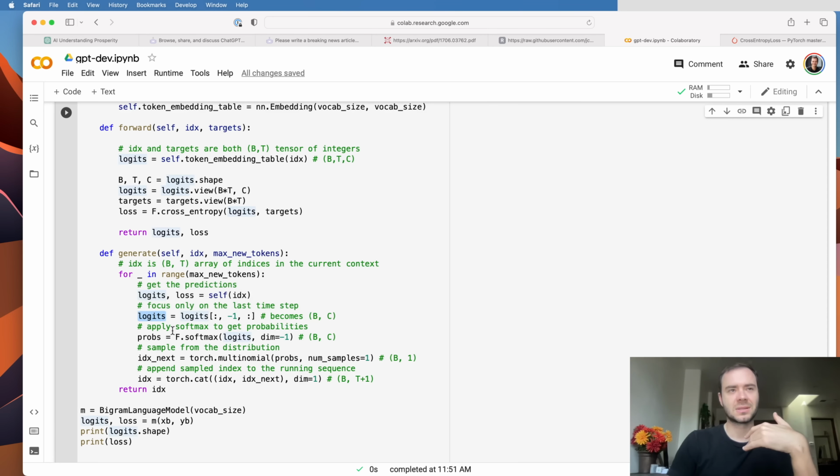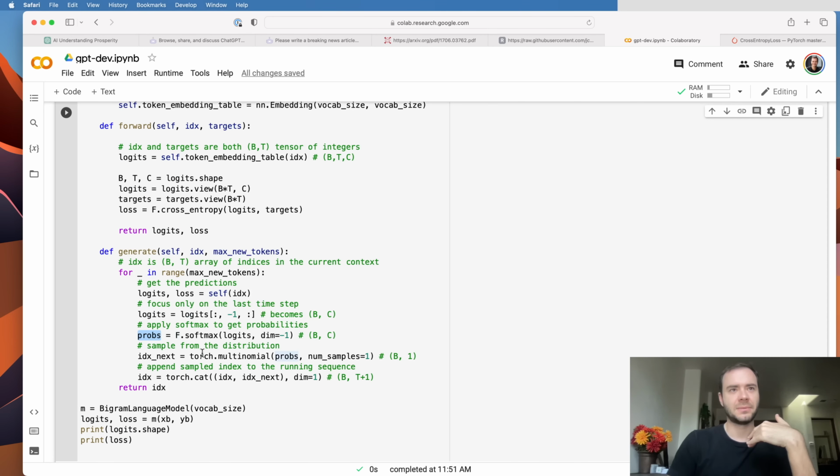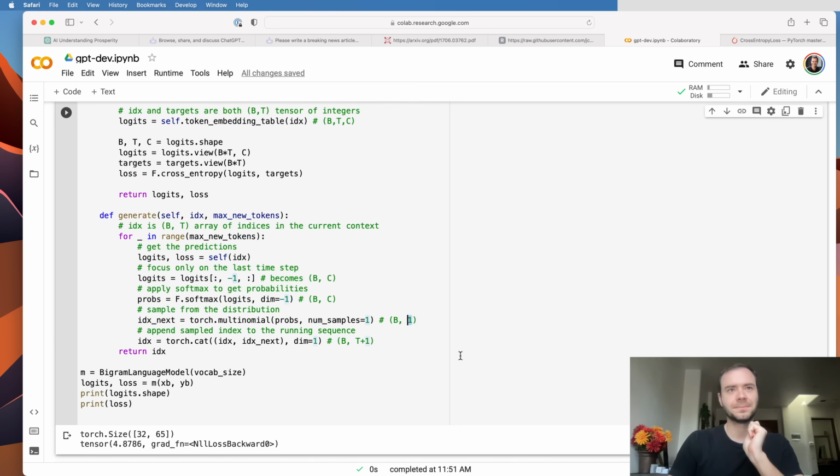That gives us the logits, which we then convert to probabilities via softmax. Then we use torch.multinomial to sample from those probabilities, and we ask PyTorch to give us one sample. So IDX next will become a b by 1, because in each one of the batch dimensions, we're going to have a single prediction for what comes next. So num samples equals 1 will make this be a 1.